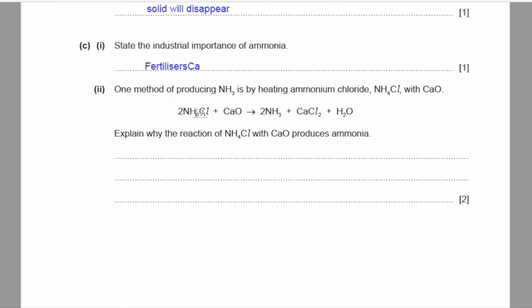So I should write CaO is a stronger base than NH3. That's why it replaces NH3 from NH4Cl.